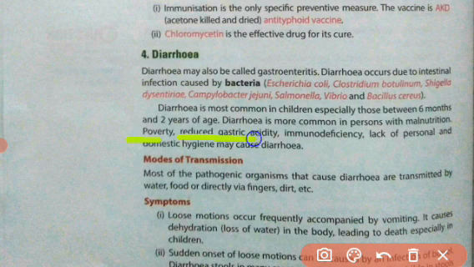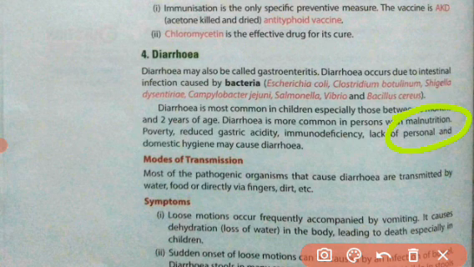Poverty, reduced gastric acidity, immunodeficiency, and lack of personal and domestic hygiene are reasons that can enhance the chances of diarrhea in any person. If the person is suffering with malnutrition or poverty, and does not have enough money to take a healthy diet, the immunity will be low and the germs can easily attack that person.